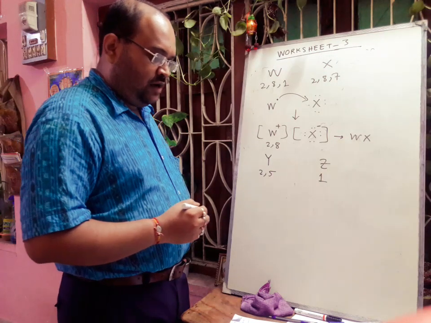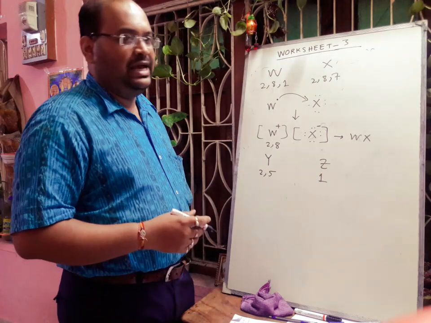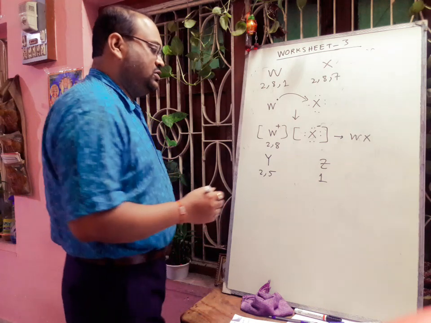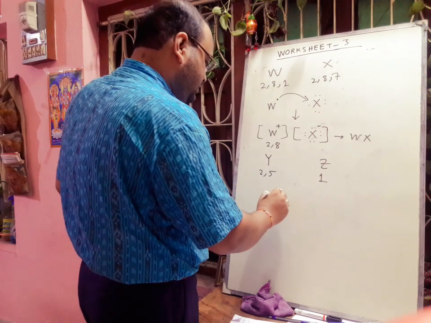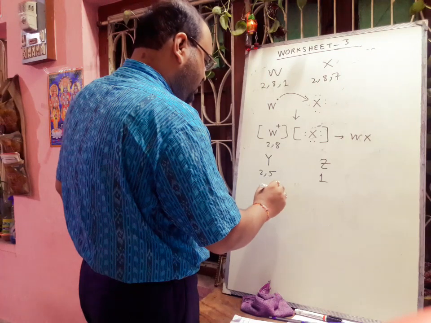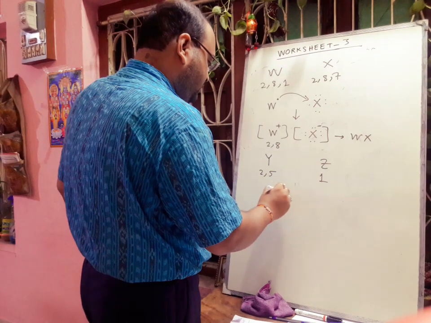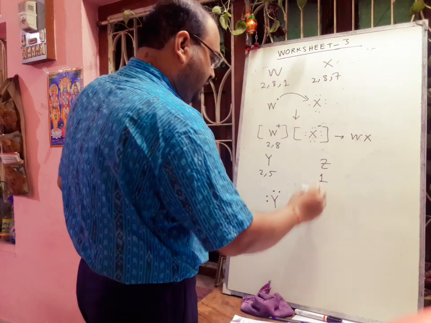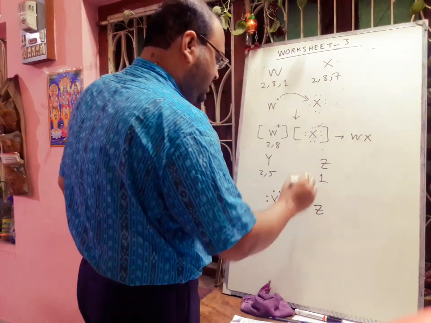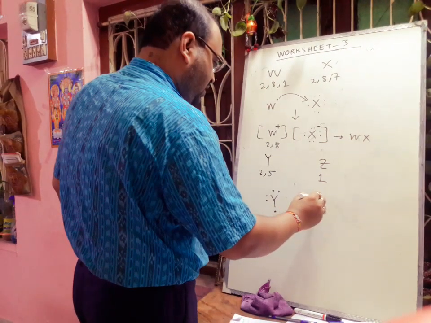So what will be the type of bonding here? In this case, if we write that there are 5 valence electrons in case of Y, and in case of Z there is only 1 electron.